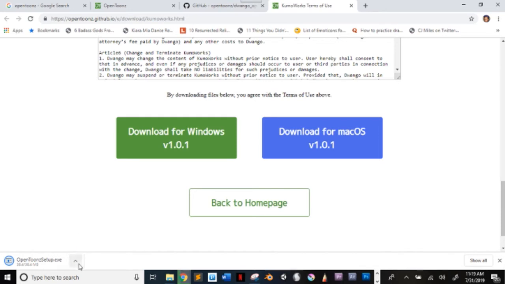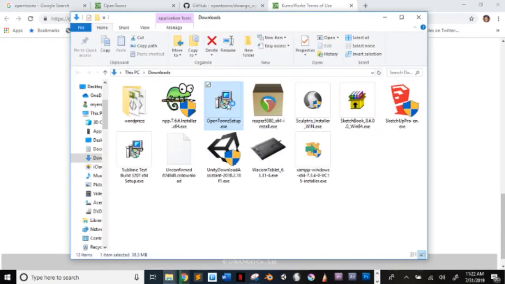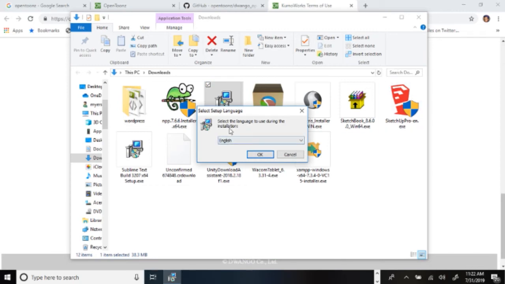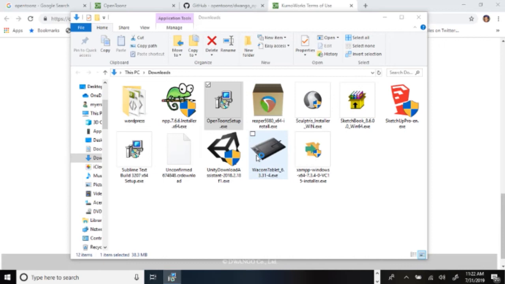After it's done downloading, choose where to save it. English is fine with me, so I just click OK.